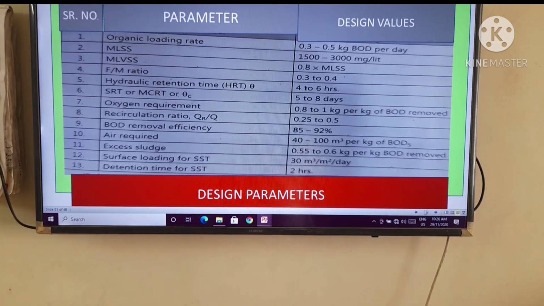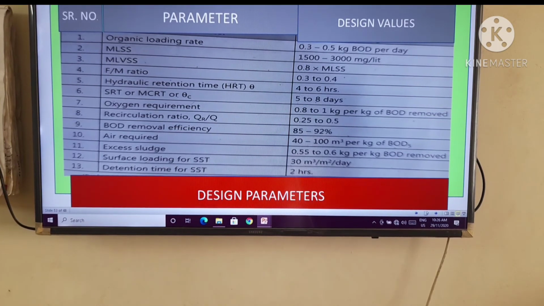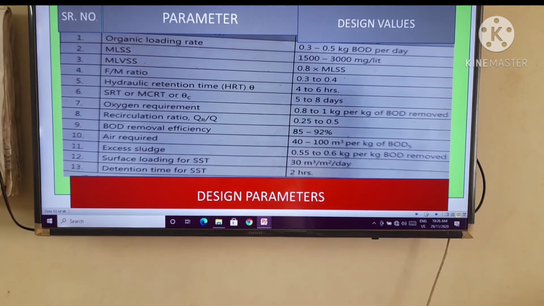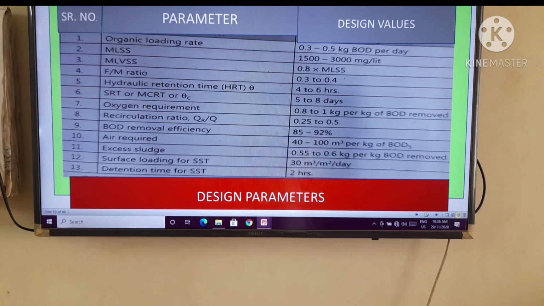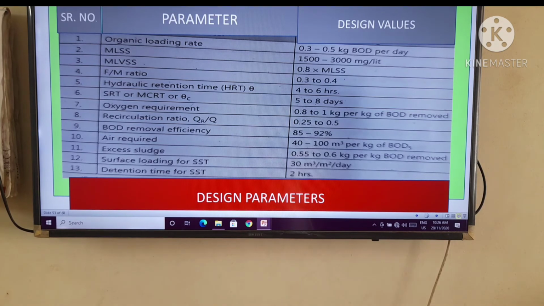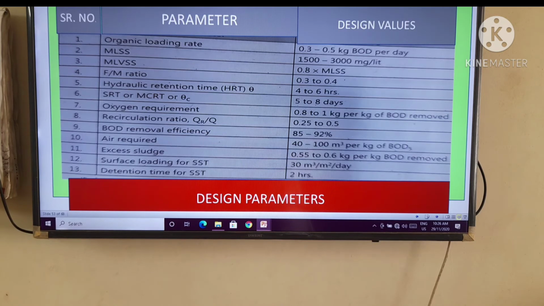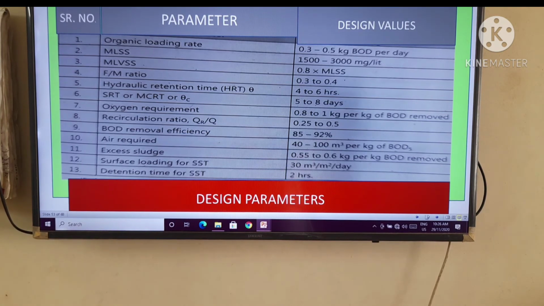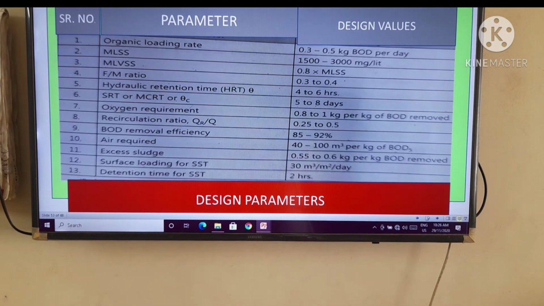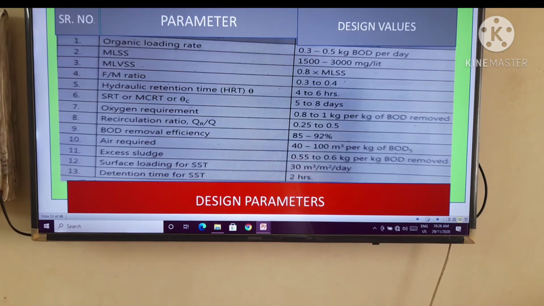MLVSS, the mixed liquid volatile suspended solids. The design value is 0.8 multiplied by MLSS. Fourth design parameter is F by M ratio. Therefore, the design value is 0.3 to 0.4. Fifth design parameter is hydraulic retention time, HRT. The design value will be 4 to 6 hours.